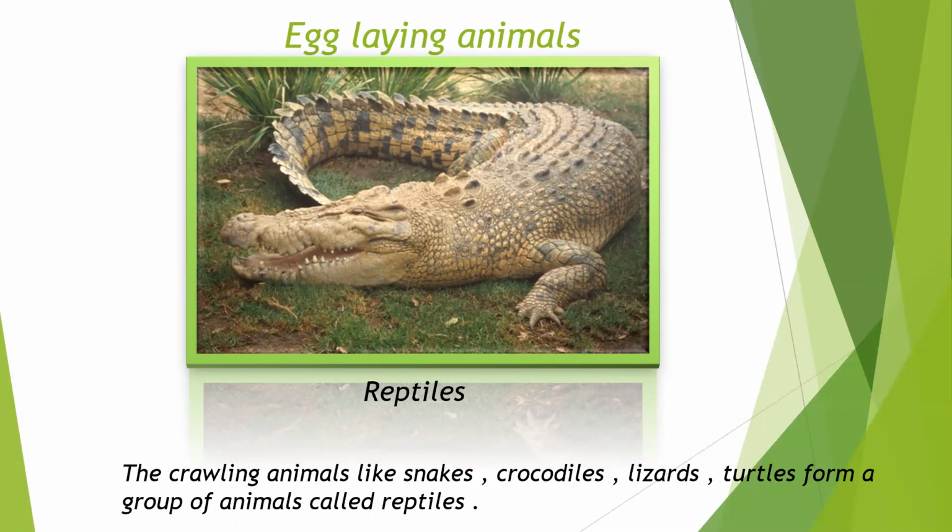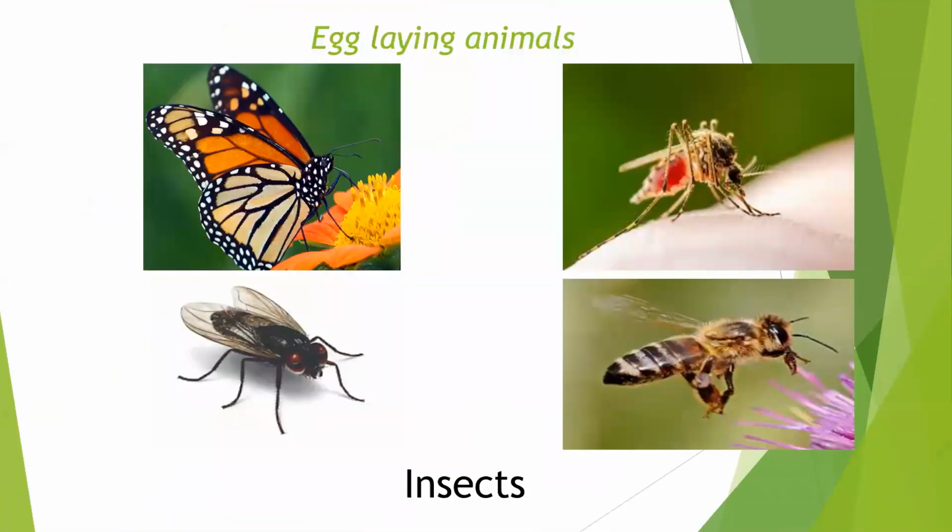Turtles and crocodiles dig shallow pits near the river bank for laying their eggs. Insects like butterflies, houseflies, mosquitoes and honeybees also reproduce by laying eggs. Now let's learn about birds.